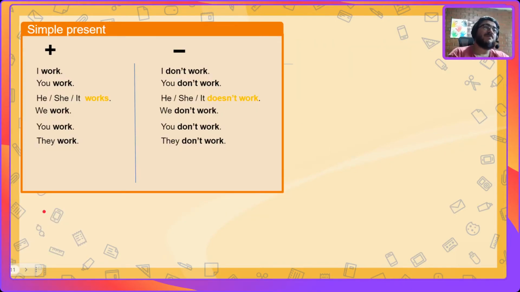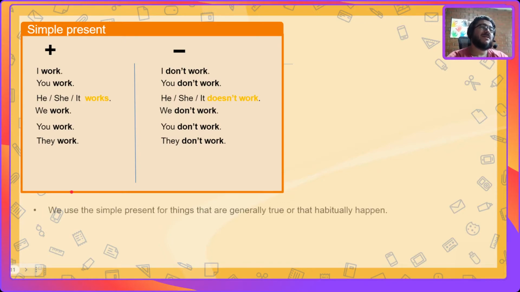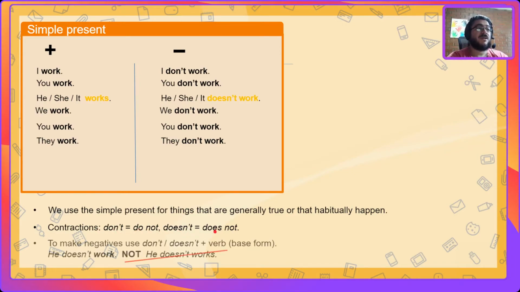So, talking about simple present, let's go over the basic things of simple present, right? We use simple present for things that are generally true or habitually happen. The contractions for these are don't, do not, doesn't, does not, right? To make negatives, we're going to use don't or doesn't plus the verb in base form. He doesn't work, no, he doesn't works, right?